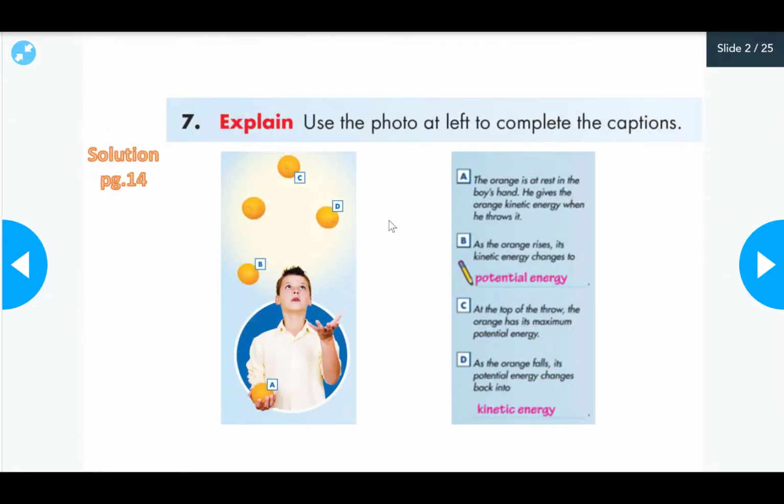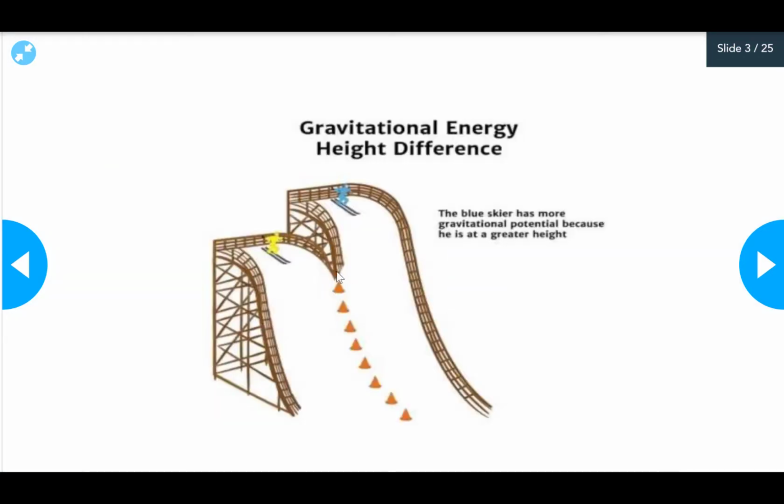Let's take the example about this boy that is throwing the orange. Look at the different positions of the orange. In A, the orange is in the boy's hand. Now, as the orange rises, its kinetic energy is decreasing, and this will change to potential energy. In position C, at the highest point, it reaches the maximum potential energy.